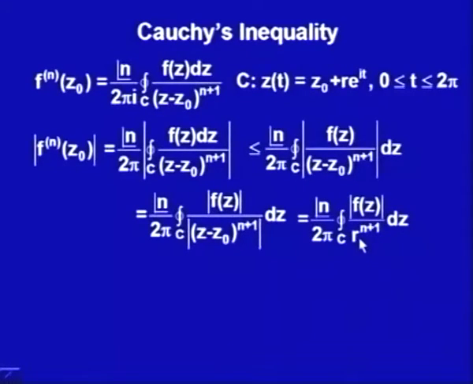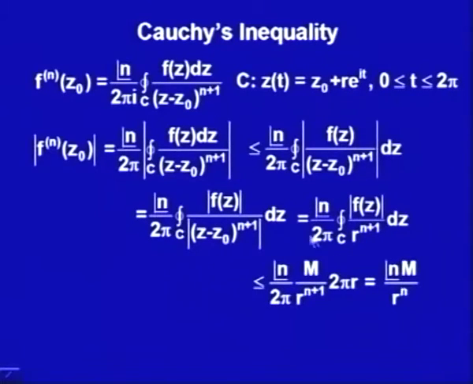Now, this r I have chosen as some number. We are talking about analytic functions. F is analytic, which says I could find some number M such that |f(z)| is less than M on this whole contour C. So, this is bounded on this contour C, and by using this ML inequality I could write it out.